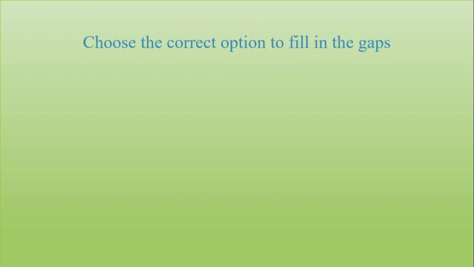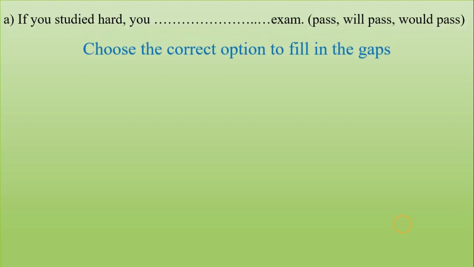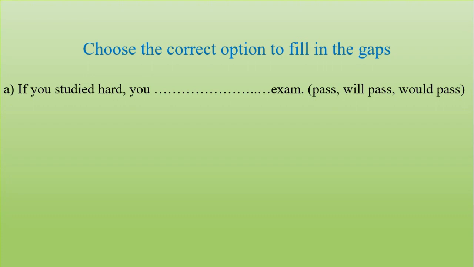Conditional sentence type 2. Choose the correct option to fill in the gaps. Question number A. If you studied hard, you did exam. This question is like the previous one, because if you go comparing these sentences, it would be easier for you to understand the concept. Okay. If you studied hard, you did exam. Pass, will pass, would pass.